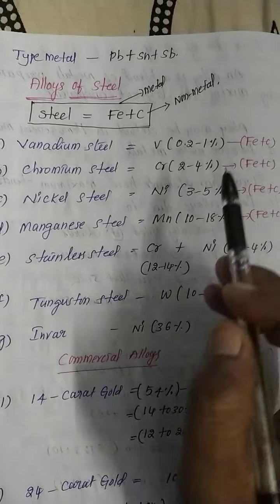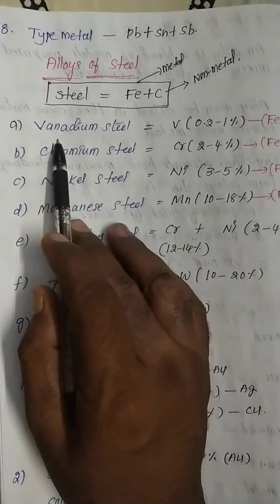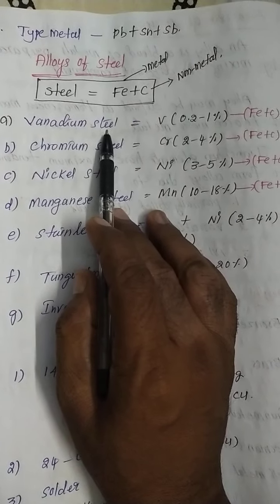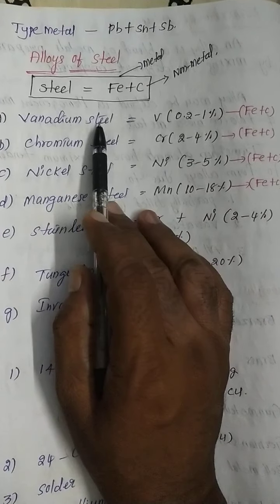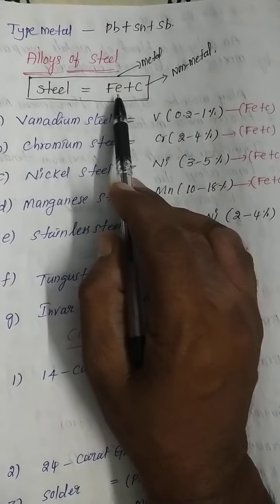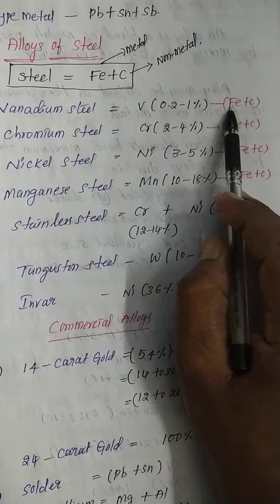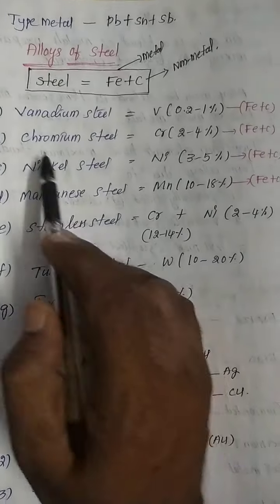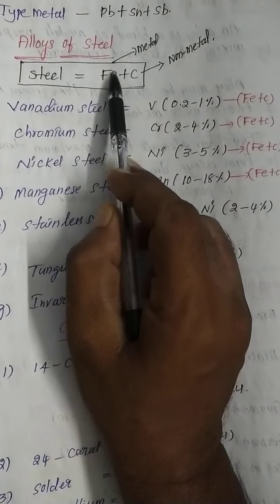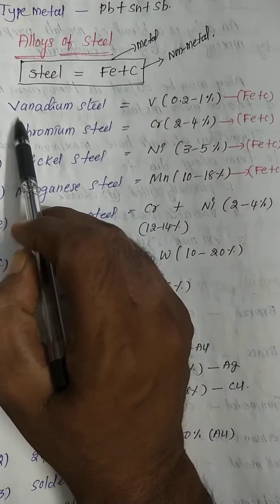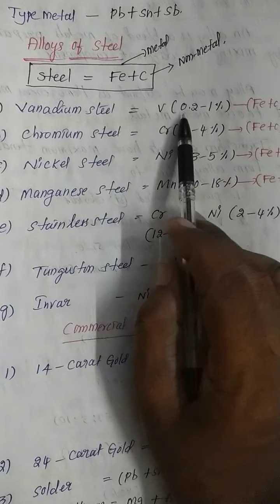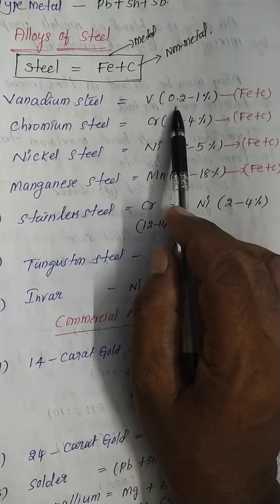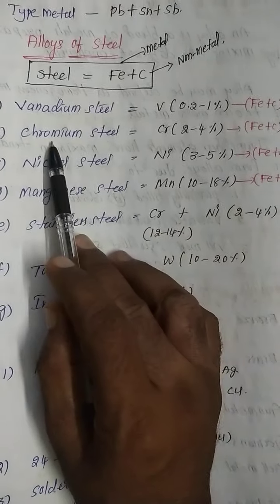that is called by a particular name of steel. For example, vanadium steel. Vanadium steel means a combination of iron plus carbon plus vanadium. So vanadium steel is nothing but a combination of iron plus carbon along with vanadium. In vanadium steel, the vanadium percentage is 0.2 to 1 percent.